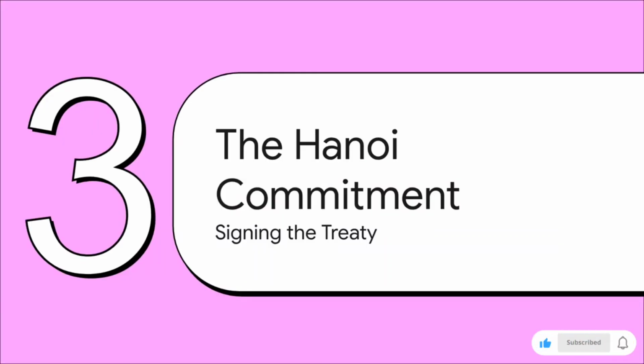This is where we see how all that work builds into real momentum, the official signing ceremony. So how strong was that initial commitment? 65. That's the number of nations that signed the treaty right there at the opening ceremony in Hanoi. That's a really powerful start, sending a clear signal to the world.